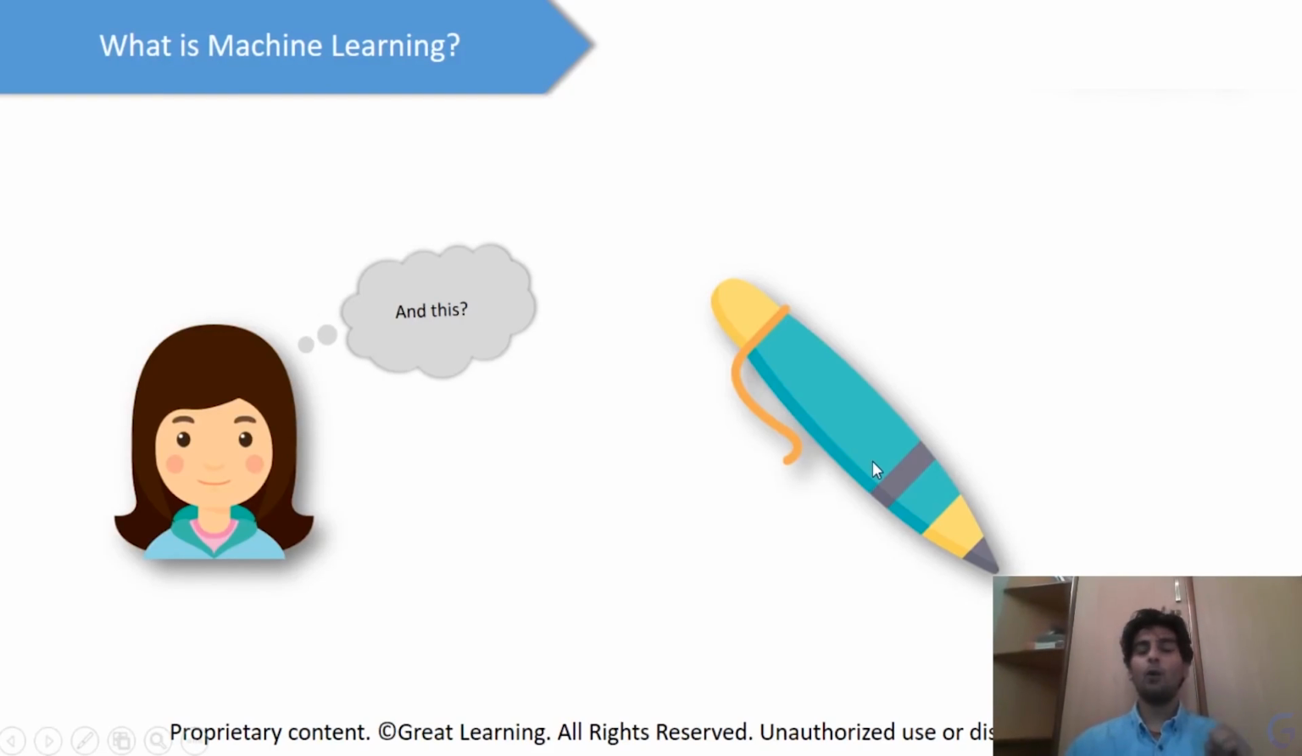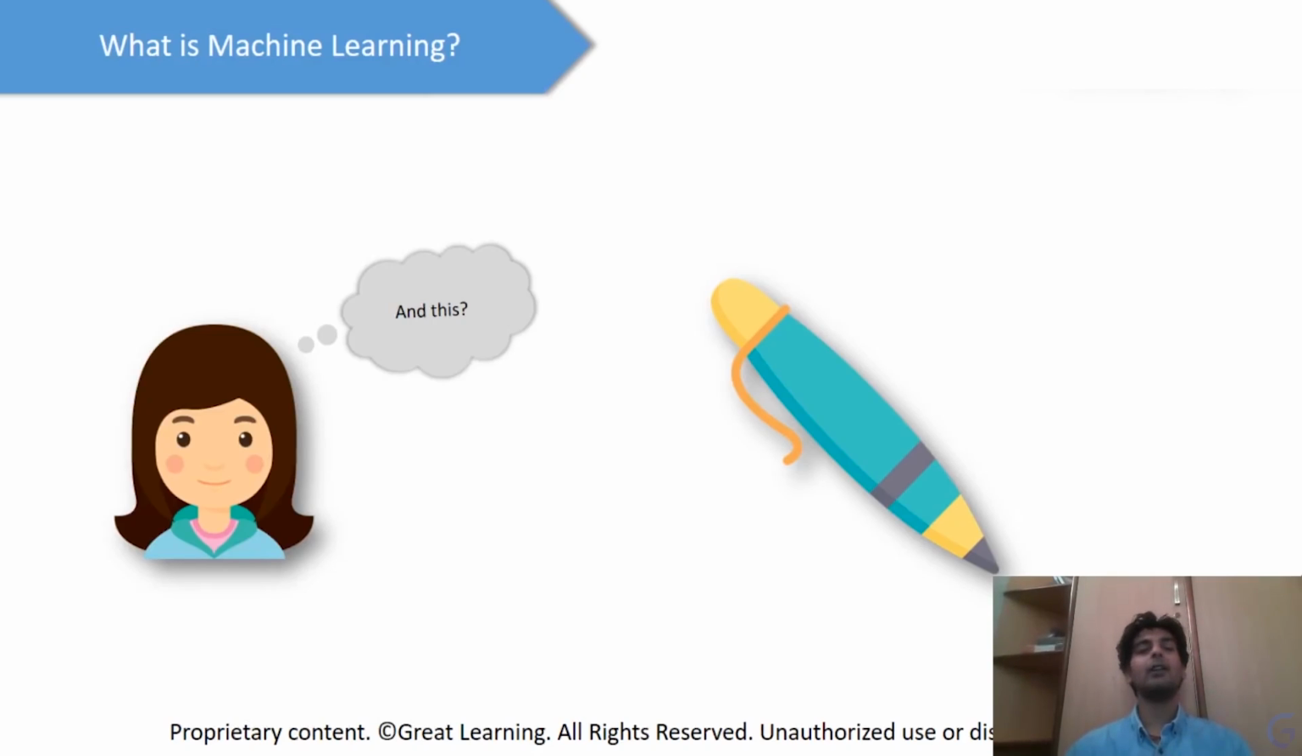Now I have a question for you folks. How do you know all of these are pens? It's a simple question, isn't it? You just look at a pen and you know that it is a pen. But how does your brain identify that it actually is a pen? So what is happening in your brain?